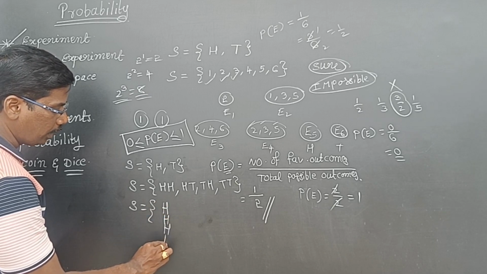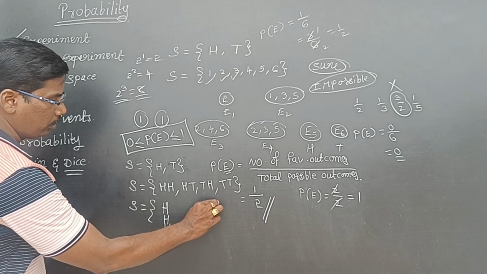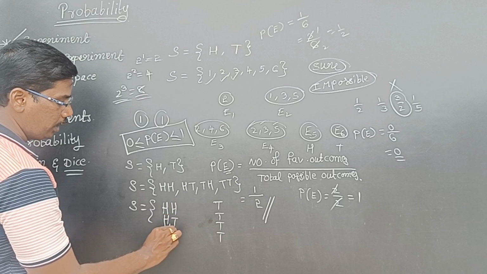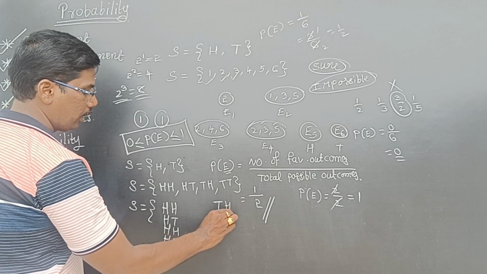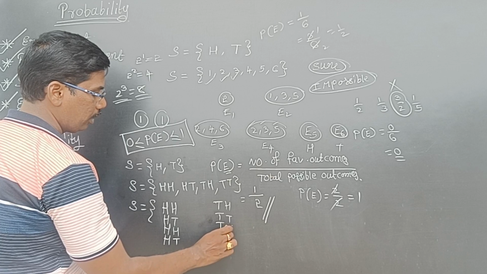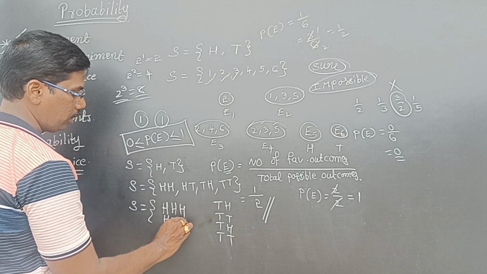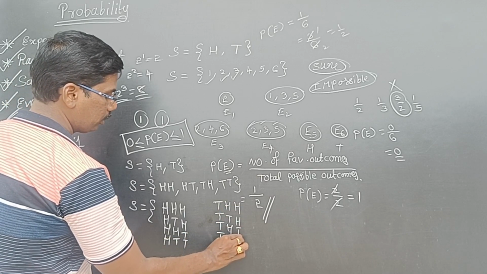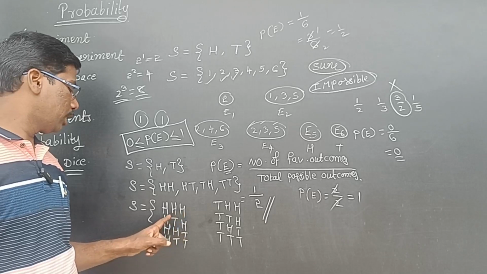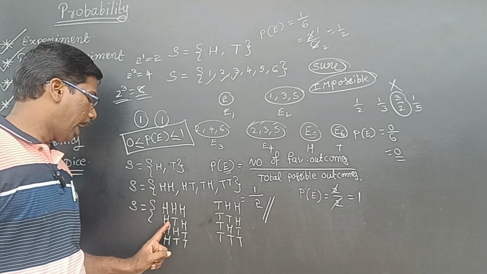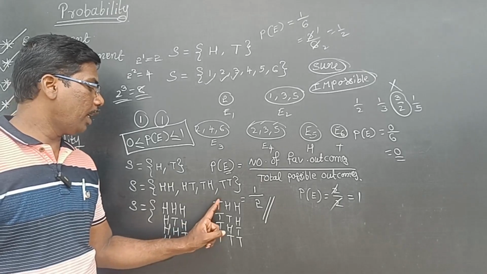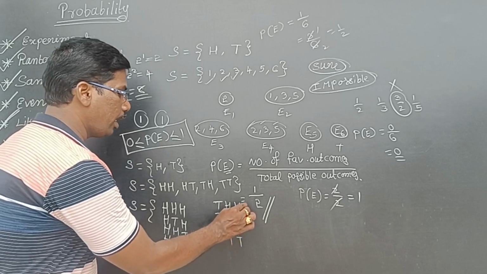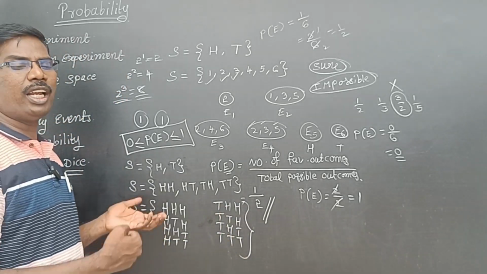H H H, H H T, H T H, H T T, T H H, T H T, T T H, T T T. So like that, 8 will be there. Total outcomes are 8.